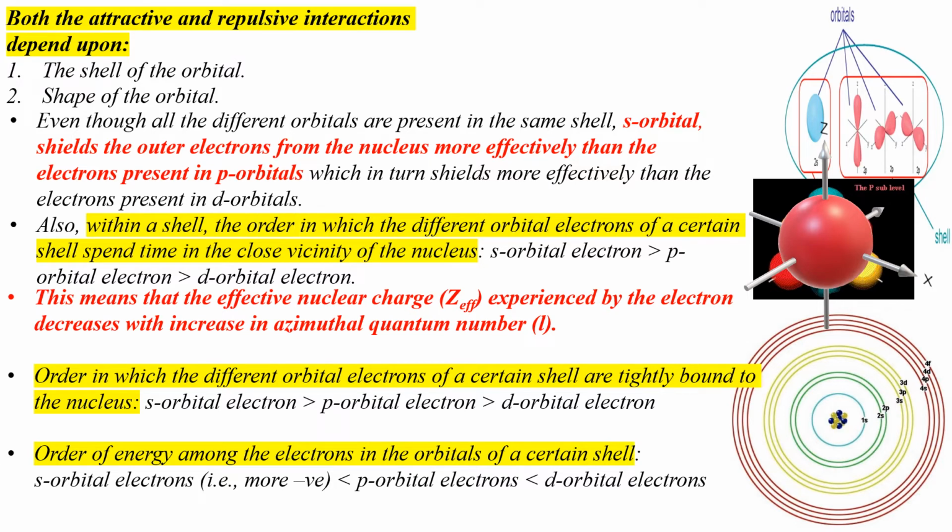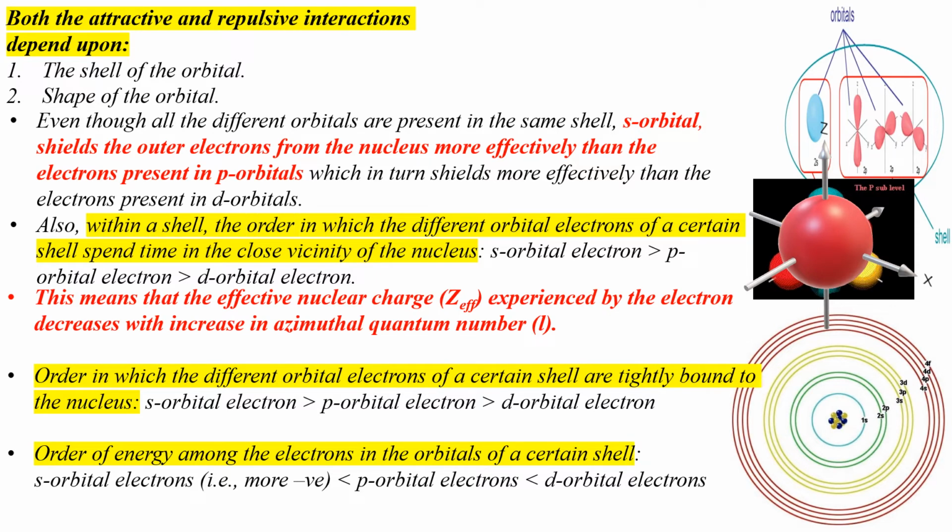Since the screening effect is different for s orbitals, different for p orbitals and so on, and the effective nuclear charge experienced by different orbitals decreases with an increase in the value of L, we see that the effective nuclear charge experienced by s orbital electrons is different from that experienced by p orbital electrons and so on. As a result, these orbitals in each shell develop a difference in their energies. They do not remain degenerate. They do not possess equal energies as in the hydrogen atom.